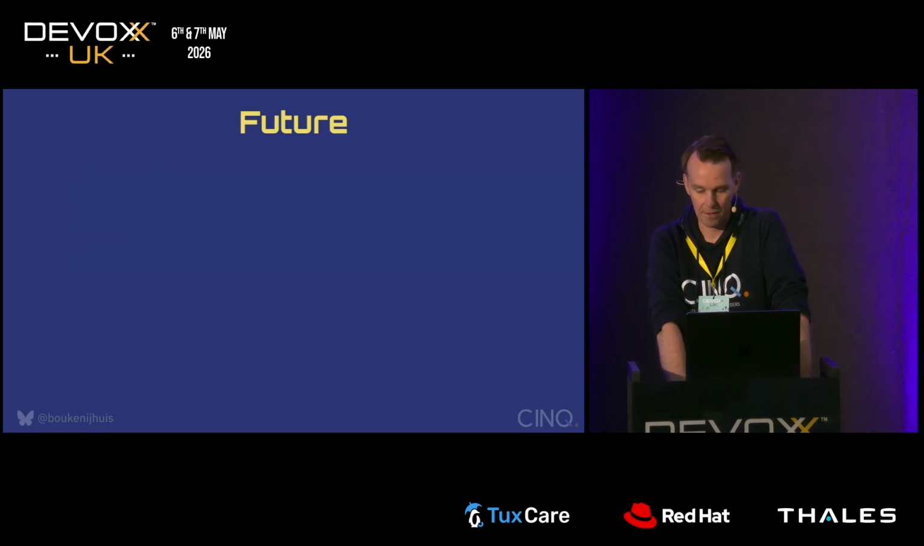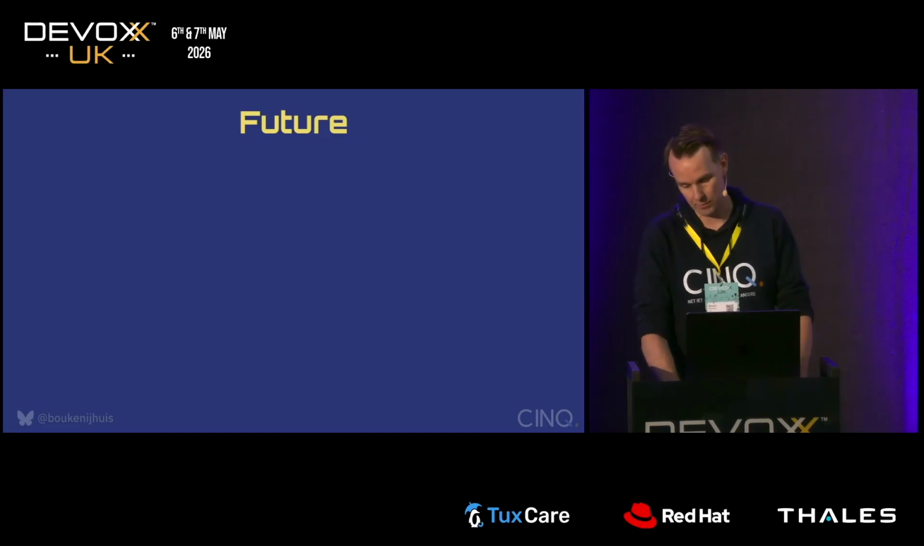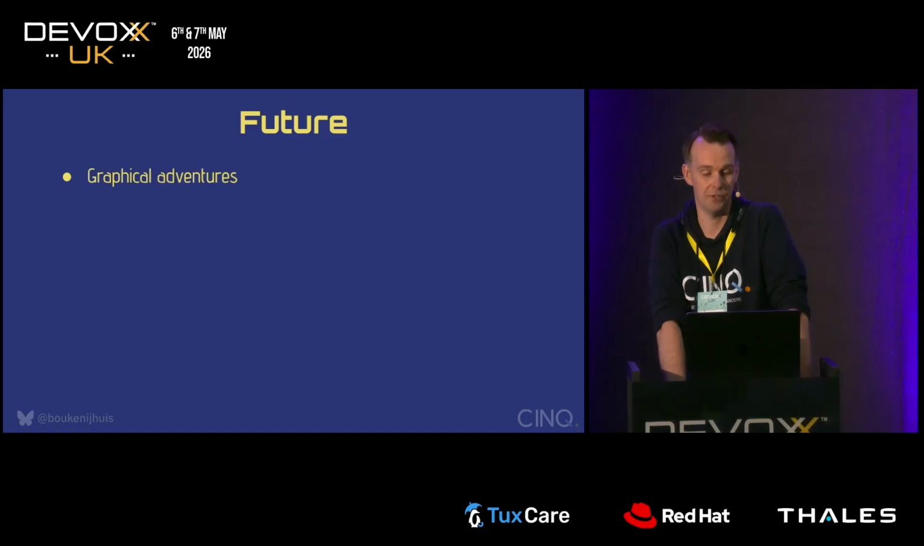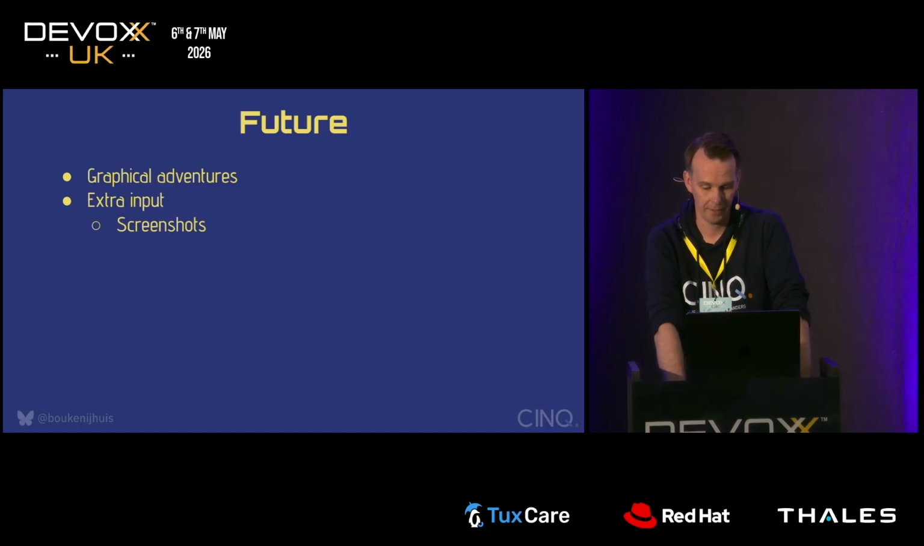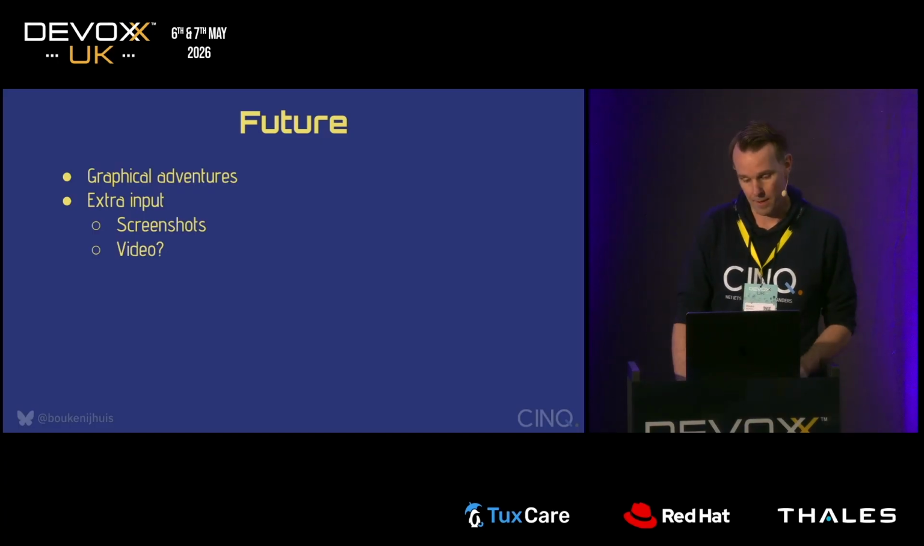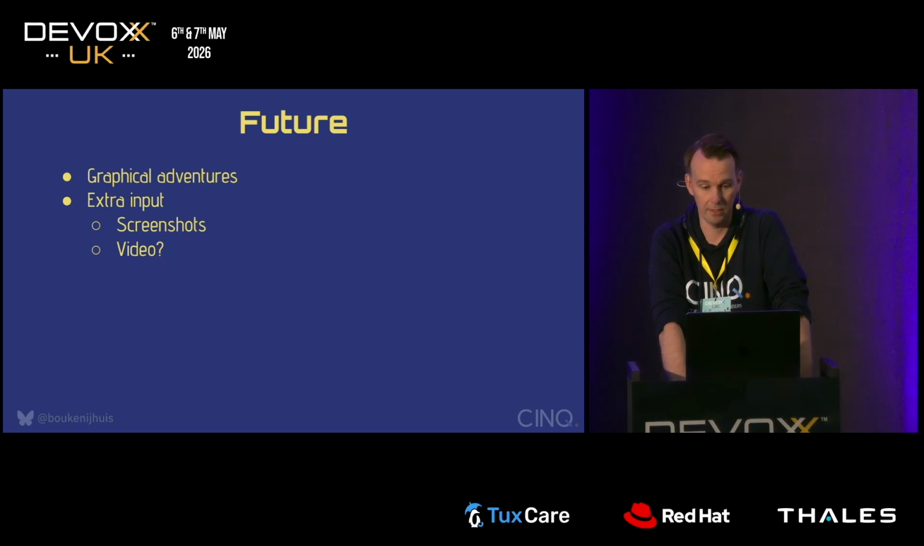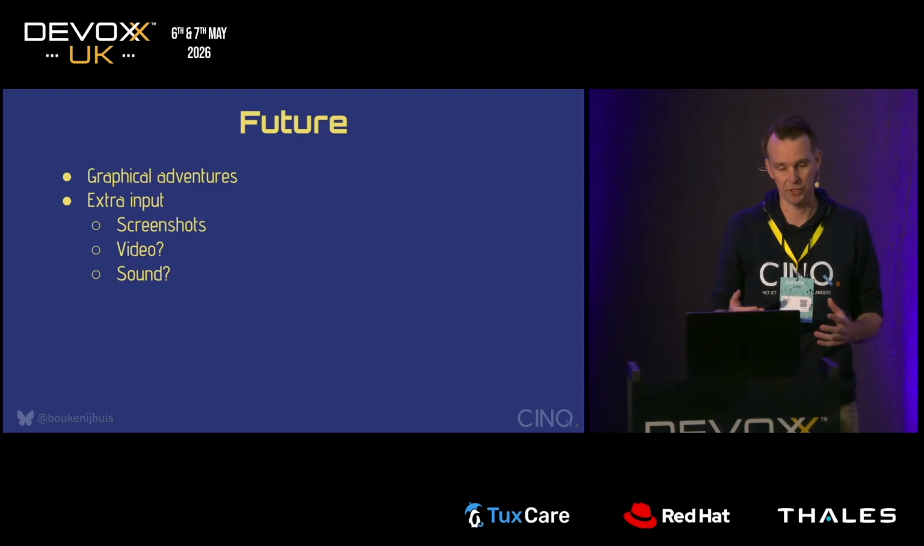So, future. I have a tool that plays text adventures, but why stop at text adventures? Why not do graphical adventures? We also have multimodal models nowadays, right, which can interpret the graphics. There are only a few problems with that. It's much, much harder. So we need extra input. To be able to play a graphical adventure, I need to take screenshots from the game. Maybe even video, because maybe something is moving in the game, which I would like to see that it moves. It could contain a hint. Maybe I need sound. Sometimes hints are conveyed by using sound.